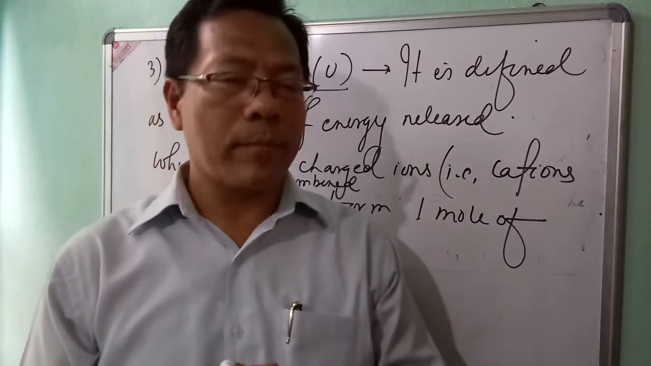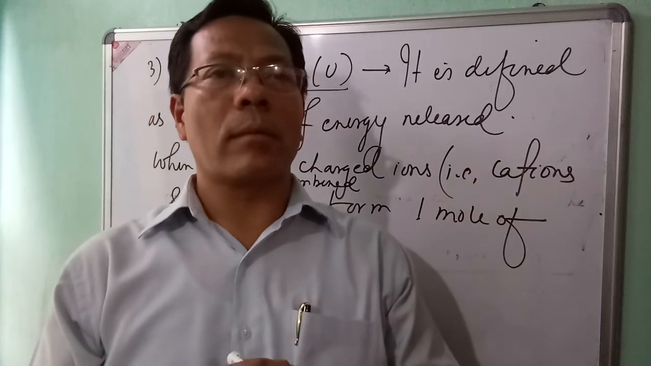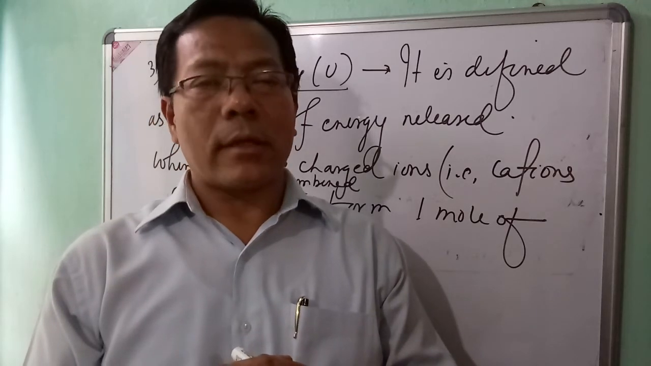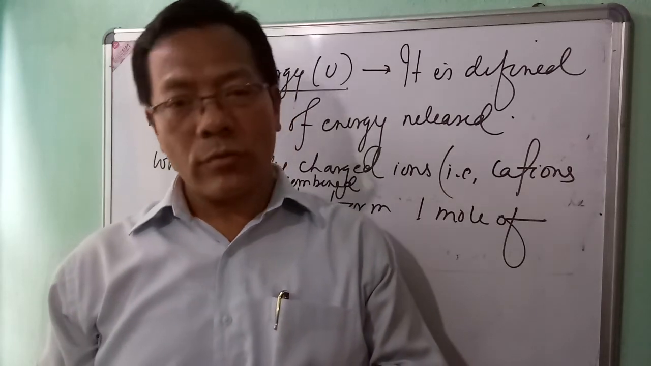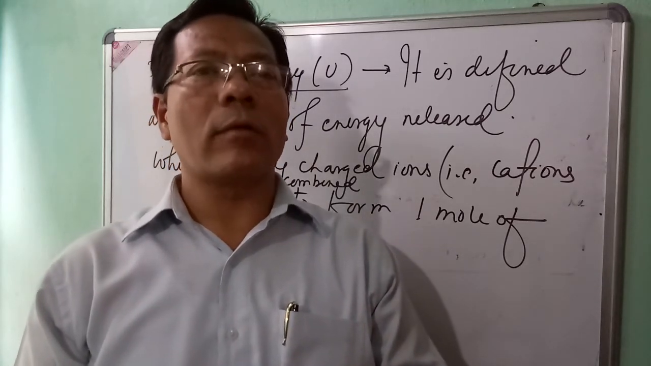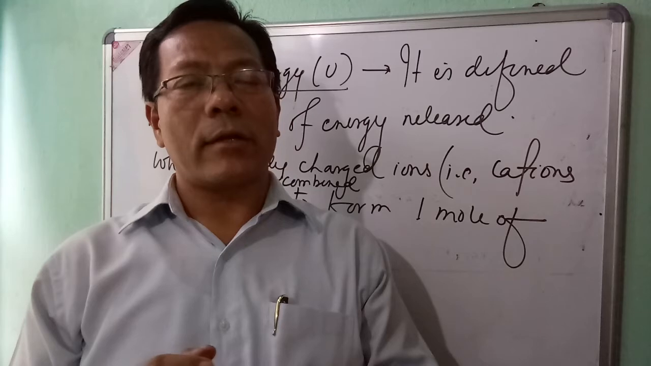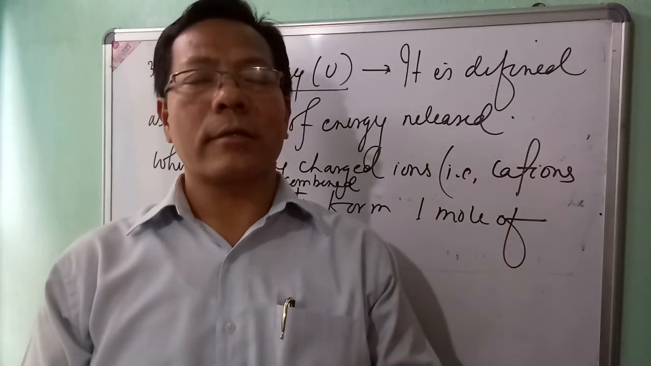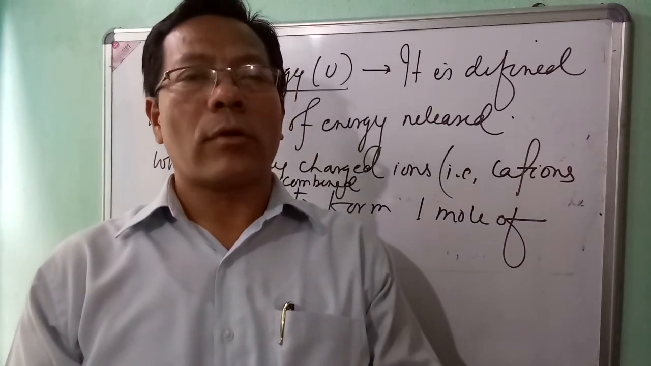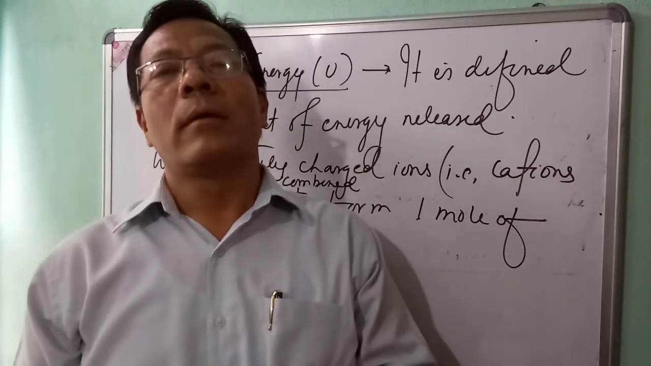And the last one, I repeat. The favorable conditions for the formation of ionic bonds are: number 1, the metal atom must have lower value of ionization enthalpy so that it can easily lose valence electron to form cation easily. Point number 2, the non-metal atom must have higher value of electron gain enthalpy so that it can easily take up an extra electron to form anion easily. And the last point, the ionic compound formed must have higher value of lattice energy so that the ionic compound is more stable and can easily form.